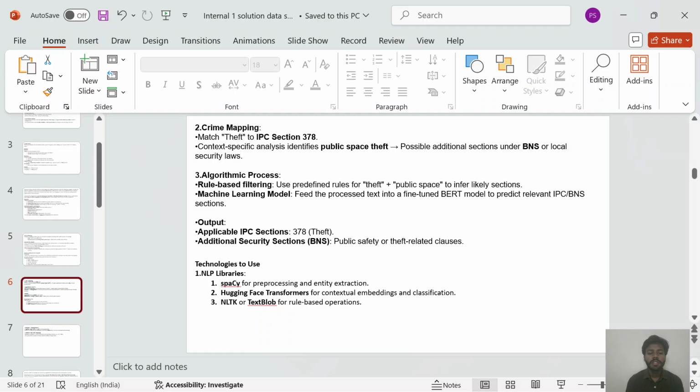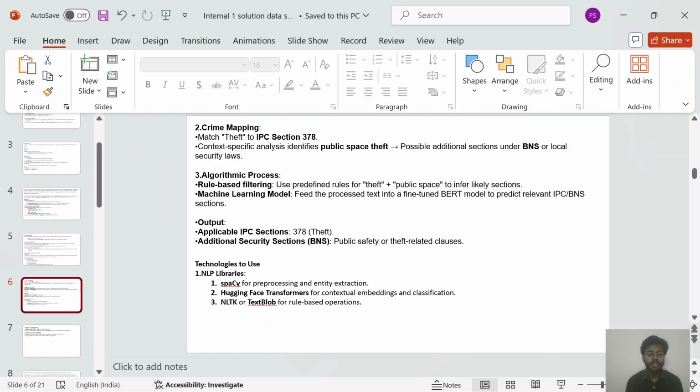So match theft to IPC section 378, context specify, analyzes, identifies public space theft, possible additional sections under BNS or local security laws. Then third is algorithm processes, rule-based filtering, use predefined rules for theft plus public space to infer likely sections. Then second is machine learning model, feed the processed text into a fine-tuned BERT model to predict relevant IPC sections. Then output which we get, applicable IPC section is 378 in case of theft. And second, additional security section is public safety or theft related clauses.